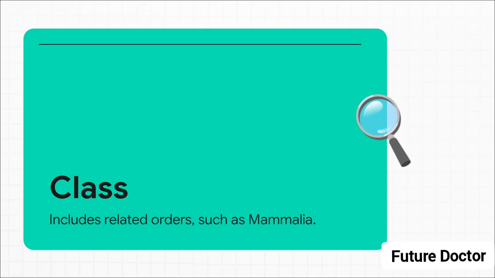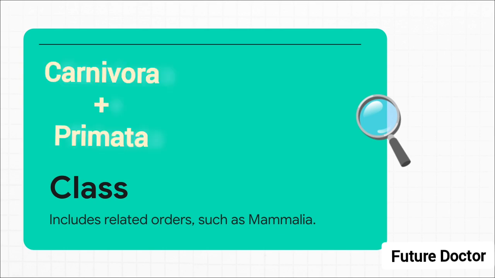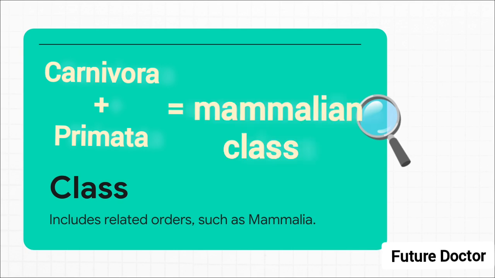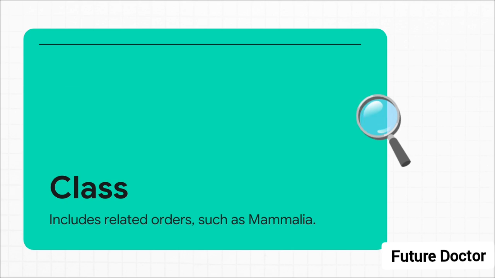Right above order is class. A class bundles together related orders. So the order Carnivora, with our cats and dogs, is placed right alongside the order Primata, which includes monkeys, gorillas, and us humans. What actually brings them together at this level? Well, they all have body hair and external ears, so they all belong to the class Mammalia.